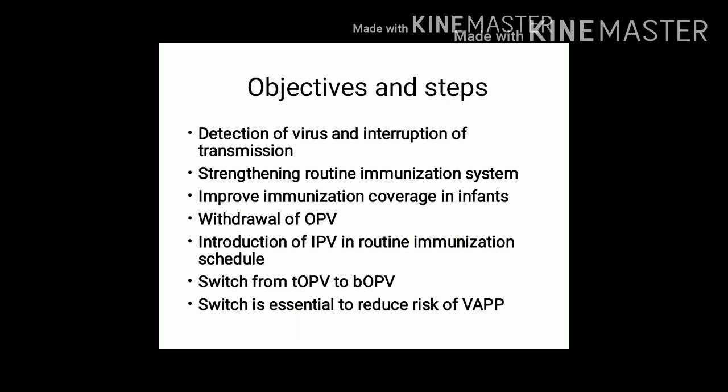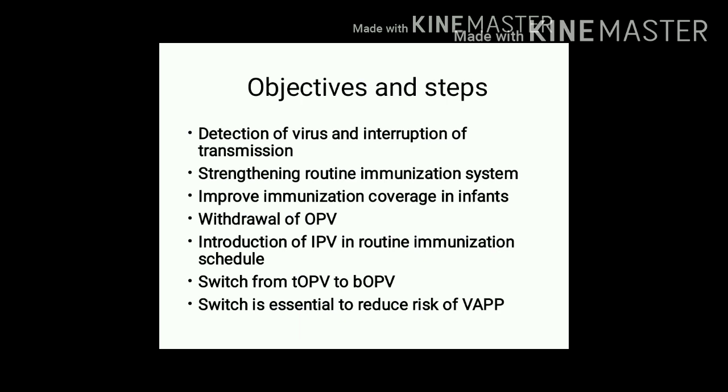Steps included in this strategic plan are as follows: detection of virus, interruption of its transmission, strengthening of the routine immunization system in all countries to improve immunization coverage in infants, and withdrawal of oral polio vaccine.